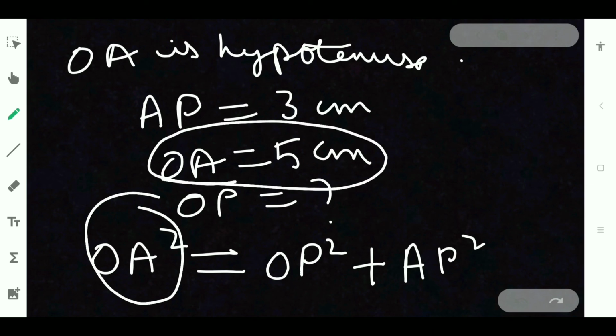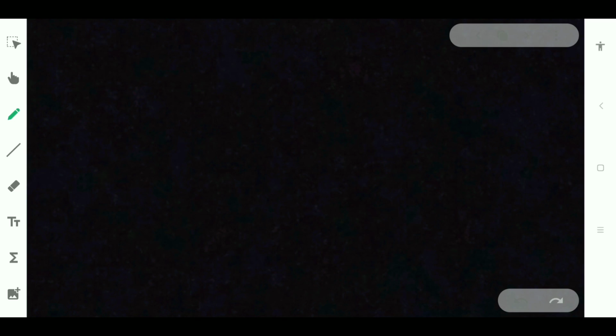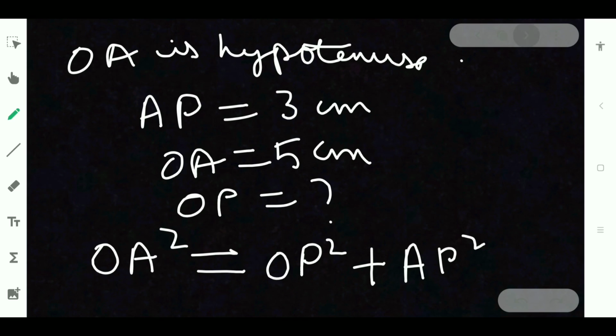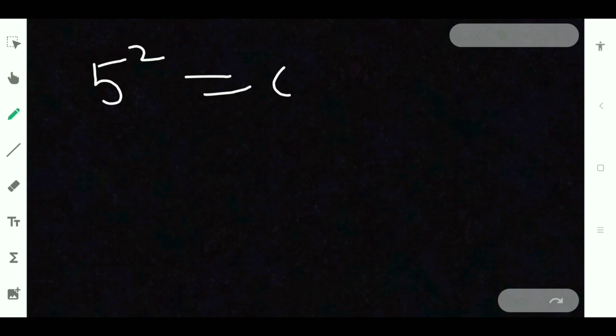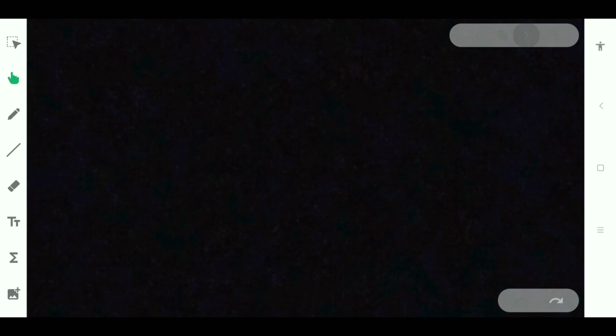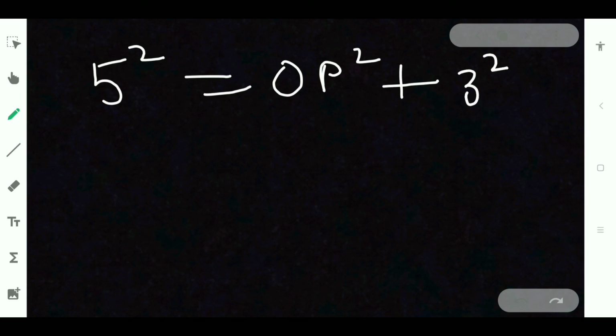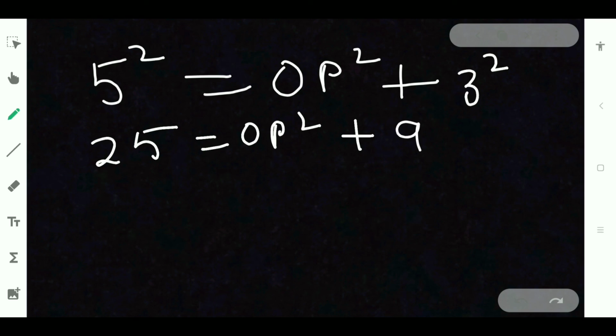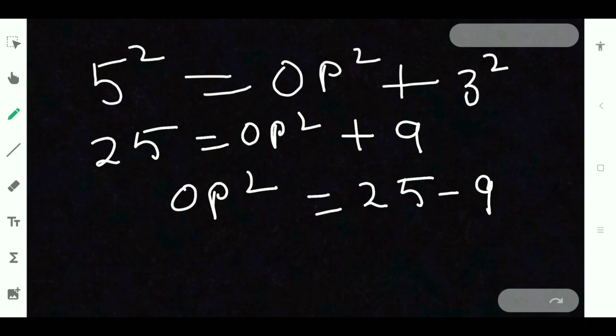OA we are having 5 centimeters, so 5 square is equal to OP square plus AP square. AP is 3 centimeter, 3 square. So 25 is equal to OP square plus 9. So OP square is equal to, on transposing 9 onto LHS, 25 minus 9.